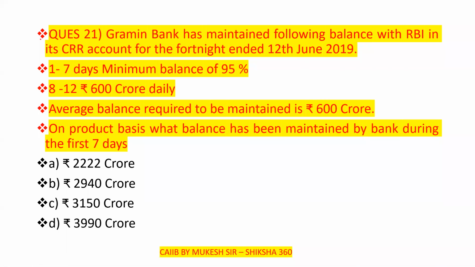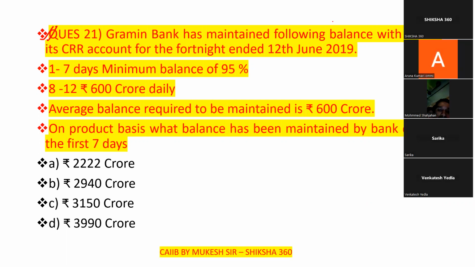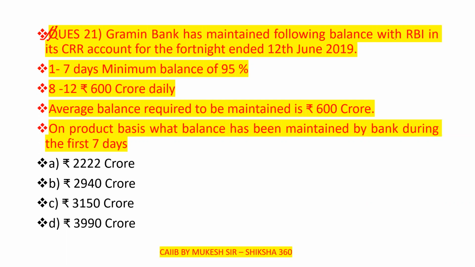That is question number 21, presented on your screen now. This question was also sent yesterday by one of the students. I have already discussed this type of question, but for clearing the doubt, I will discuss it once again. Gramin Bank has maintained the following balances with the RBI in its CRR account, that is the cash reserve ratio account.